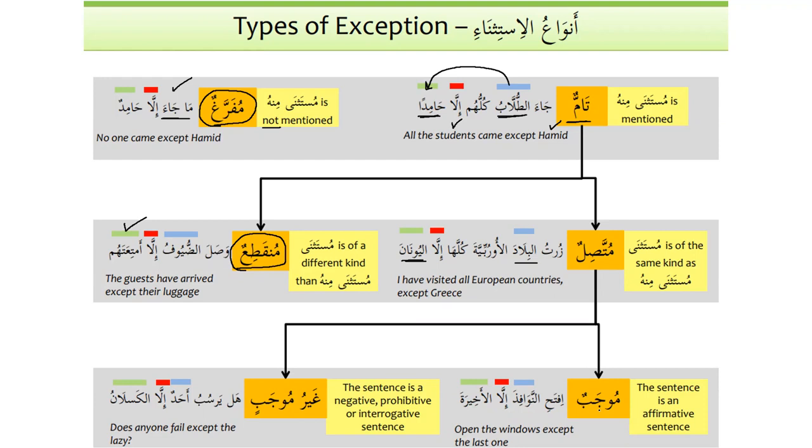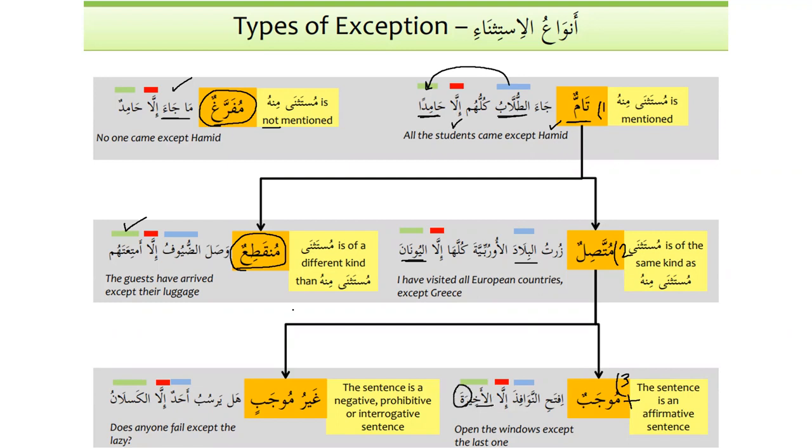The sentence is an affirmative sentence, or in simple words, a positive sentence. For example, iftahin nawafidha illa al-akhirata. Open the windows except the last one. So when these 3 conditions are met, then the noun after illa will be mansub.